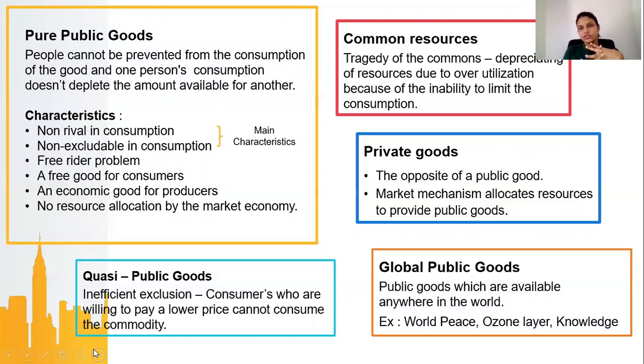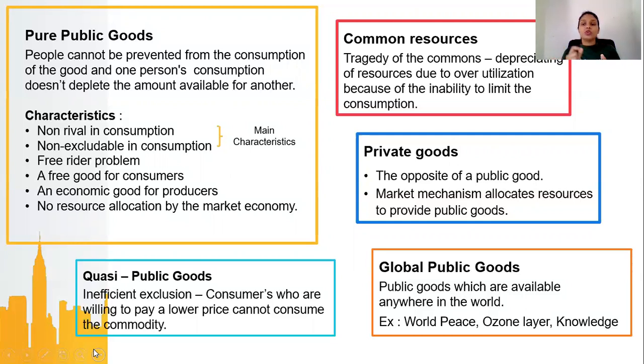Then common resources or common pooled resources. They are the opposite of quasi-public goods. They are rival but non-excludable. And they have this feature, the tragedy of the commons. What does this mean? Since they are non-excludable, you cannot limit the consumption.